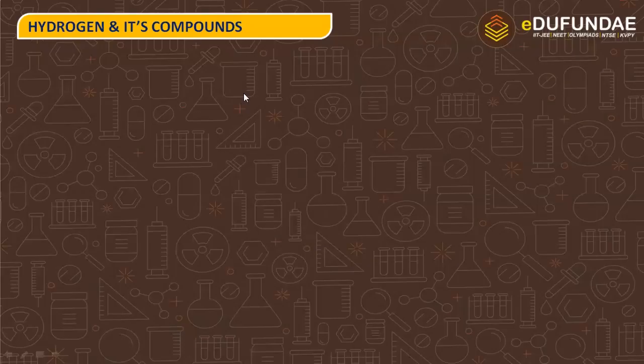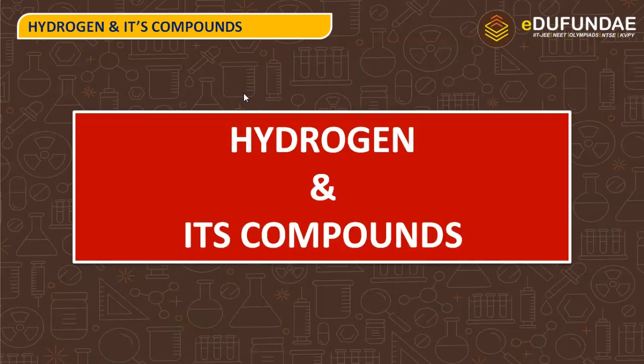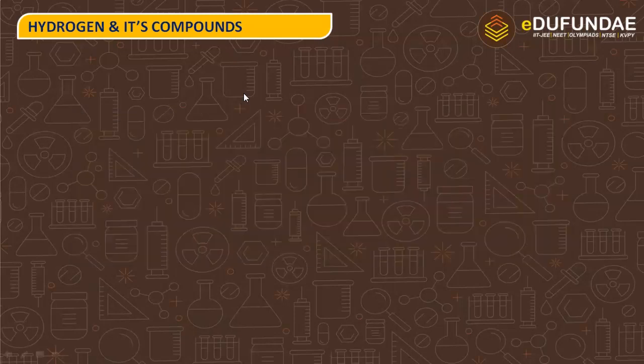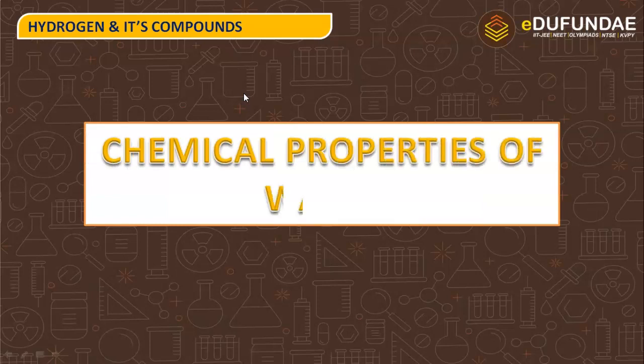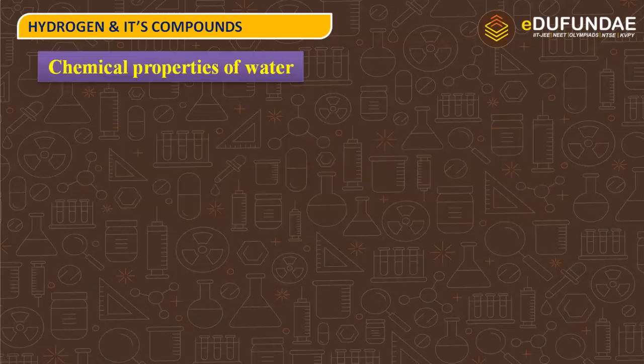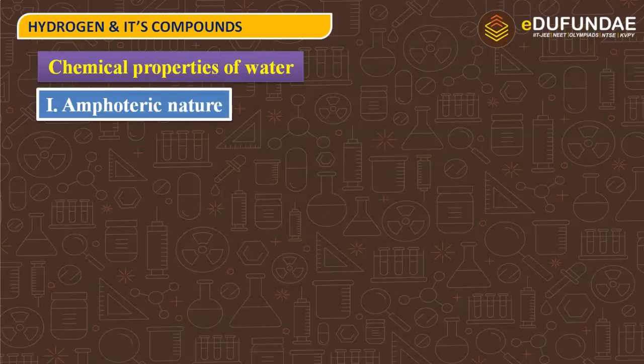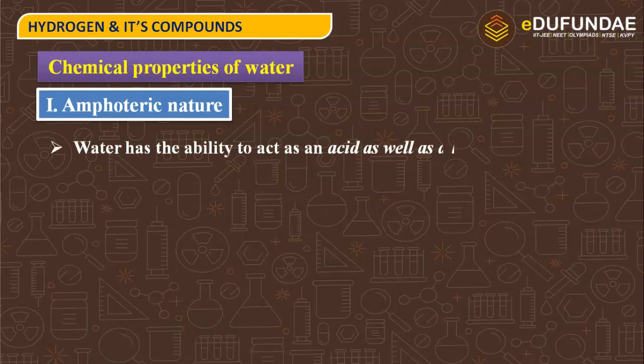I am your chemistry mentor for the topic hydrogen and its compounds, and we are going to discuss the chemical properties of water. Let us see what chemical properties water shows. First is amphoteric nature. Talking about water, we can say that water has the ability to act as an acid as well as a base.